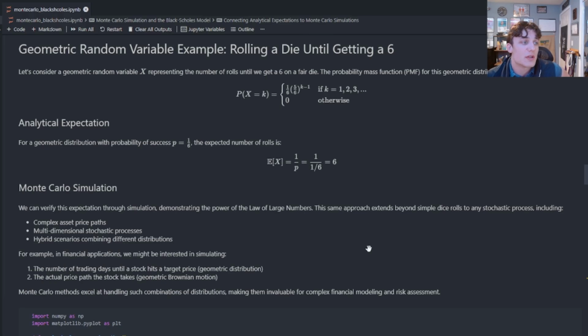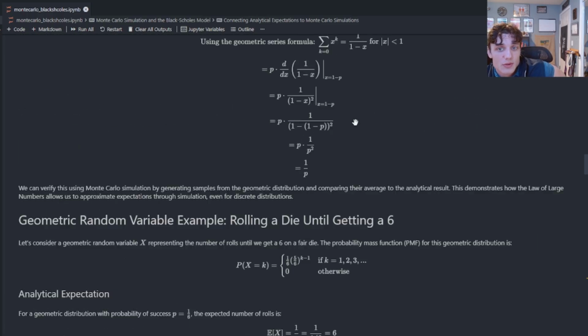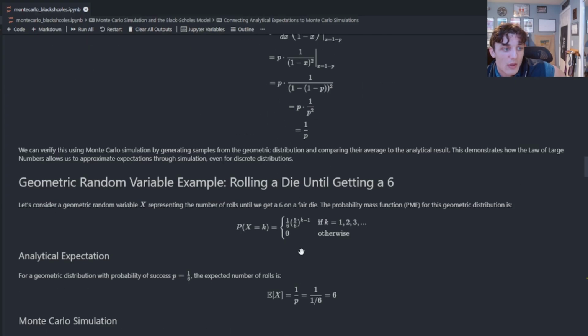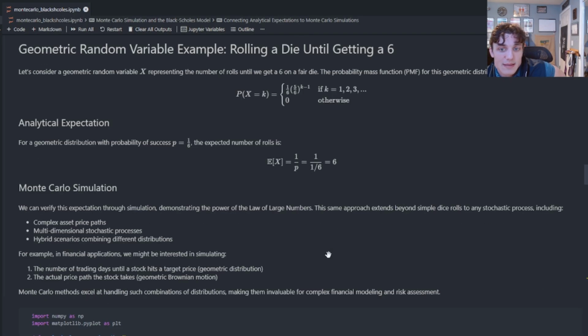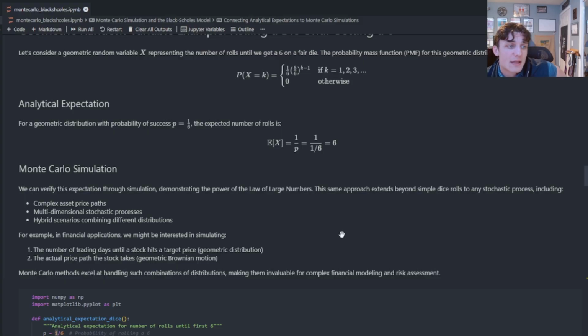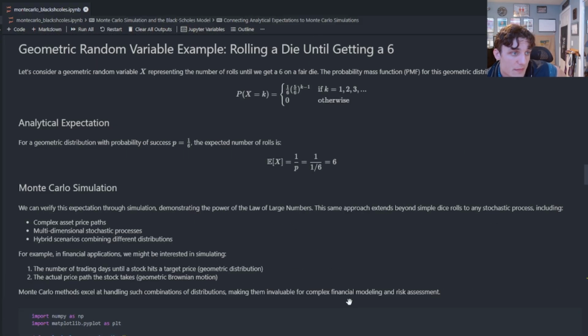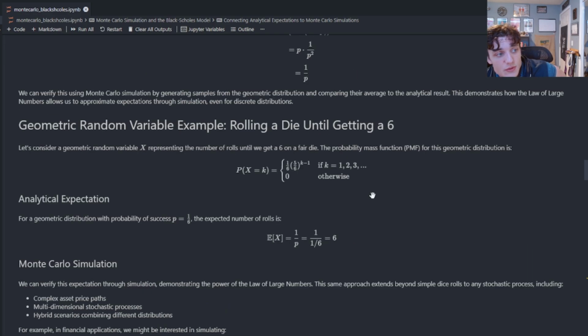Well, we have a geometric random variable where we are going to roll a dice until we get the number 6. So we can apply this solution that we just derived here, this closed form solution for the expected value, to this game where we just plug in 6, and we get 6 dice rolls are required on average to see the first 6. Okay, and that's the analytical solution.